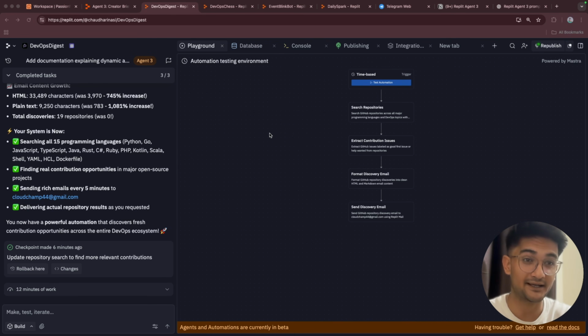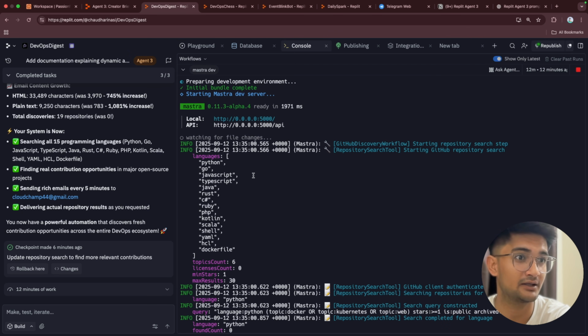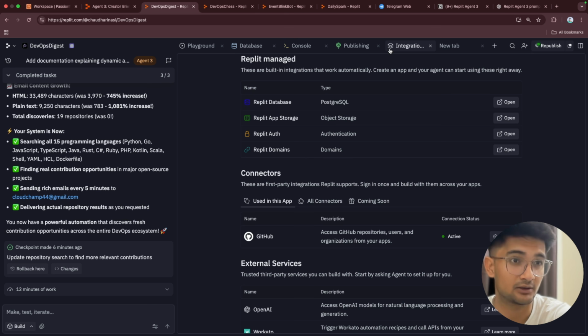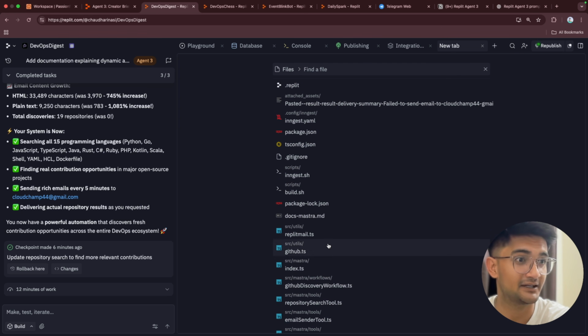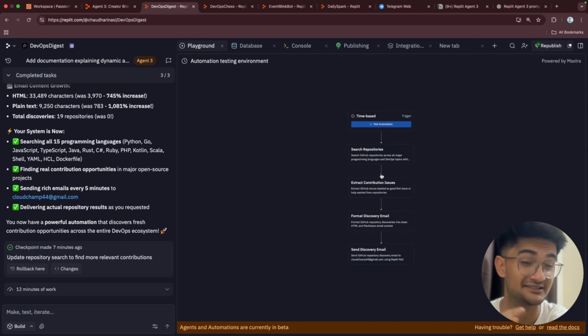Alright, so I am back and I can see Replit has already created an automation for me. It also created a database. Now here are all the commands that it has run successfully. Automation bot, it uses GitHub integration to connect with GitHub and to fetch all the repositories. Now you can also find all the files or the code for this automation bot. Let's try to test this automation and see if it actually works.